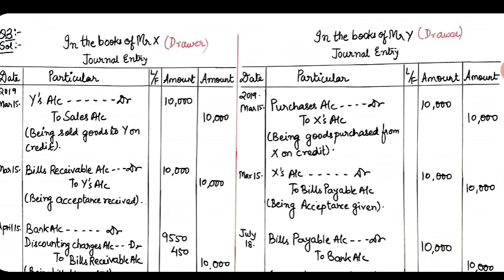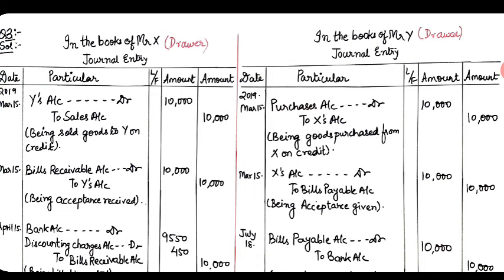So in the books of X, that is the drawer, and in the books of Y, that is the drawee, we will pass the journal entries. First journal entry, 2019 March 15, that is Y's account debit to sales, being sold goods to Y on credit, 10,000. Similarly, just the reverse entry: purchases account debit to X's account, being goods purchased from X on credit, 10,000, that is in the books of the drawee.